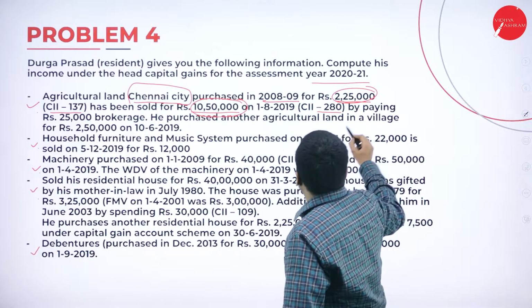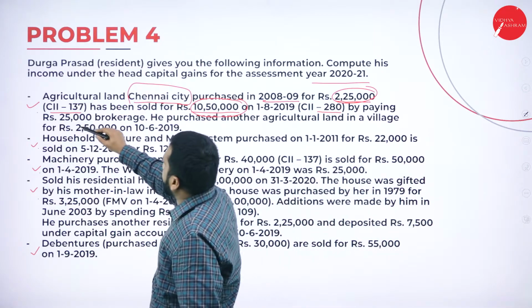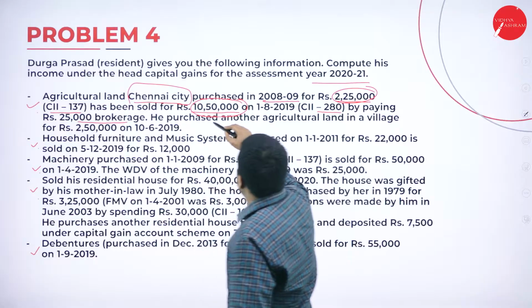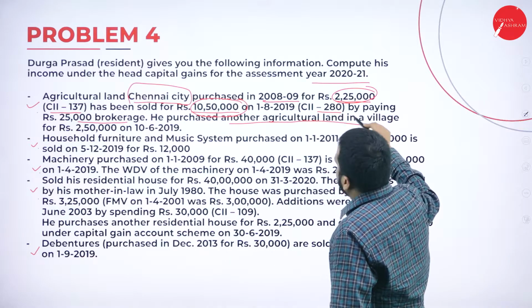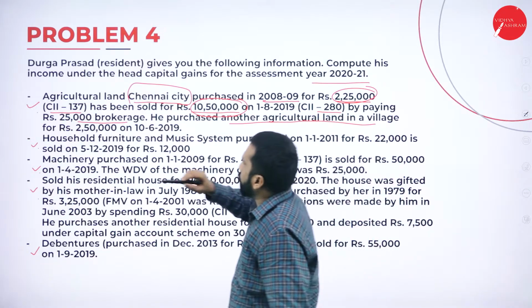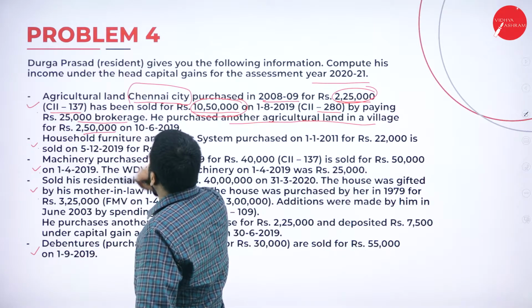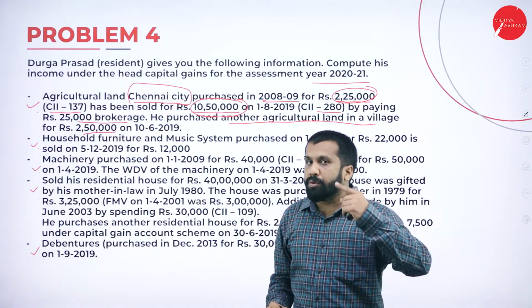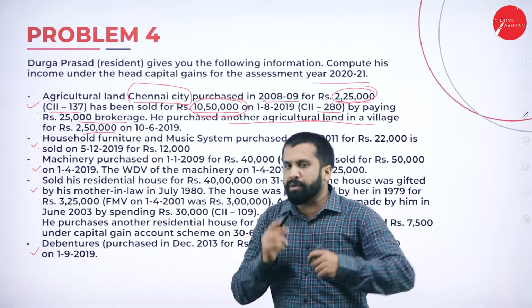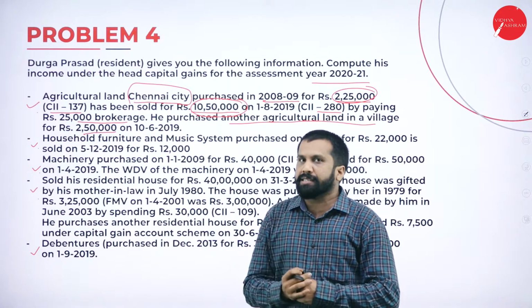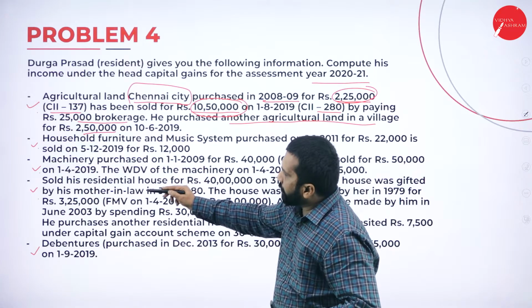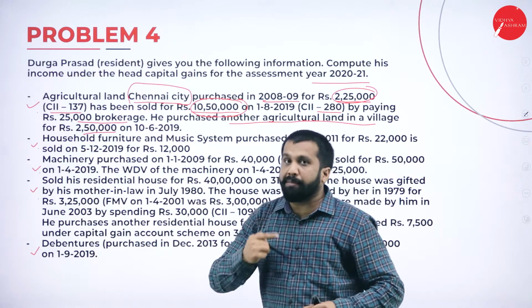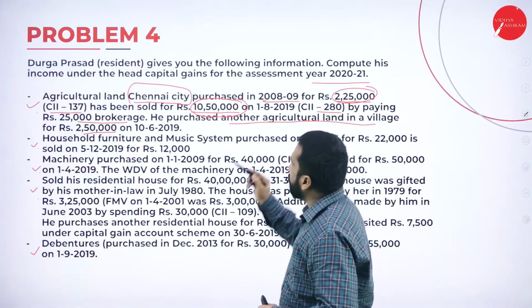Now, by paying 25,000 brokerage, he purchased another agricultural land in a village for rupees 2,50,000. See, one more agricultural land is purchased. What is the section for that? We'll work out while doing the answer. Now, your second, third, fourth, fifth will come later once we are done with your first one.